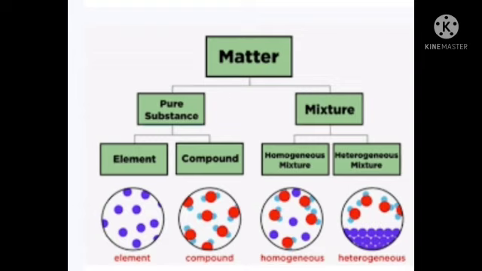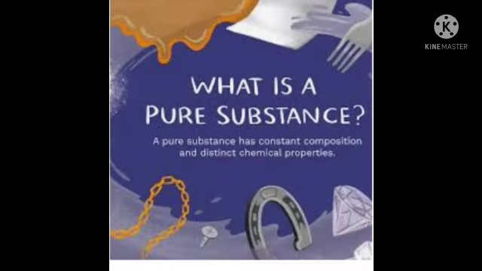See the picture, I have shown it as a chart. Pure substances and mixtures. Now, the pure substances are further broken down into elements and compounds. Now, what is a pure substance?